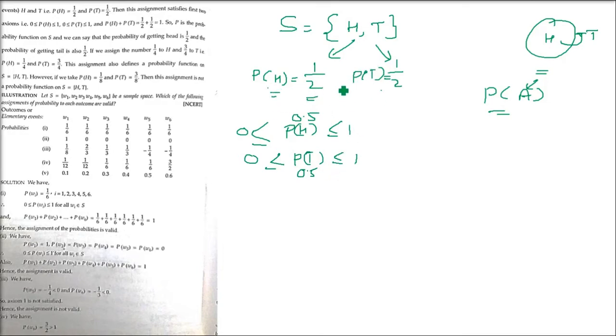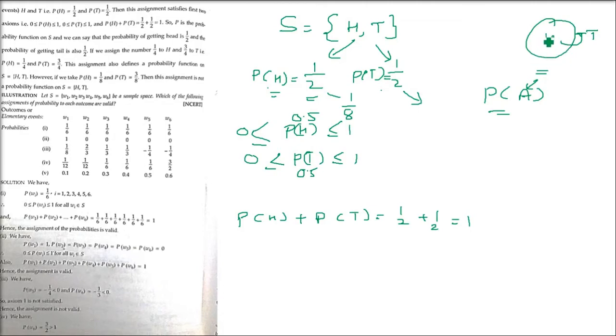Now coming to the second axiom, what is it saying? It is saying that when we add these two, it should come to 1. So the probability of H and the probability of T, which have been assigned half each: half and half is 1. So when we added these two, it has come to 1. So the first axiom is satisfied and the second axiom is also satisfied when we assign half value to H and T. Now I am just changing the game.